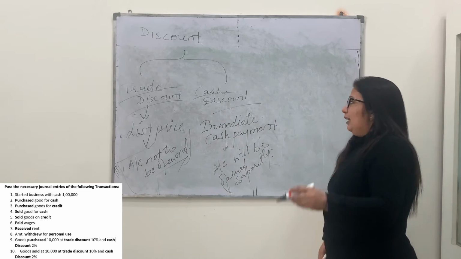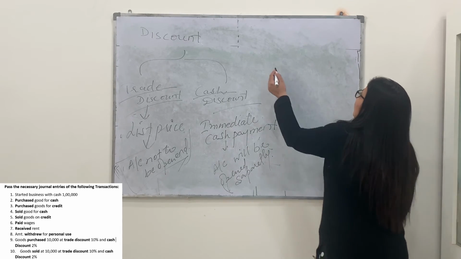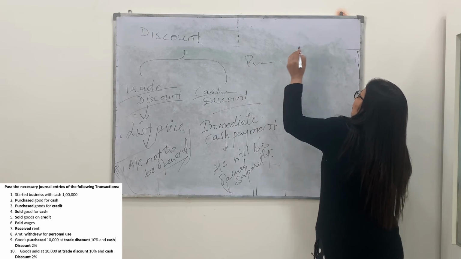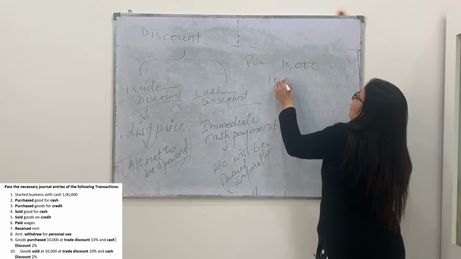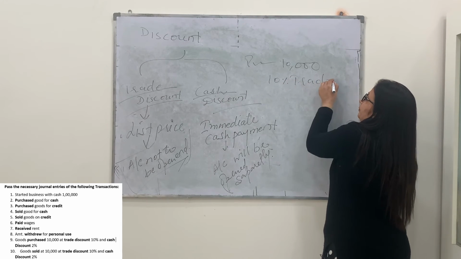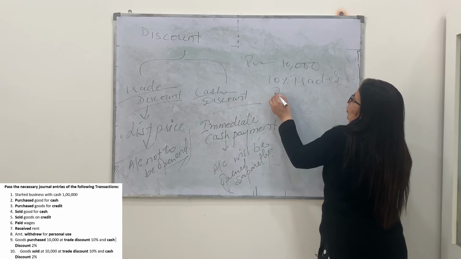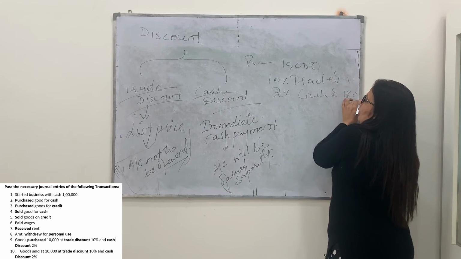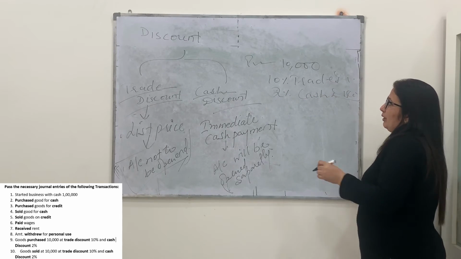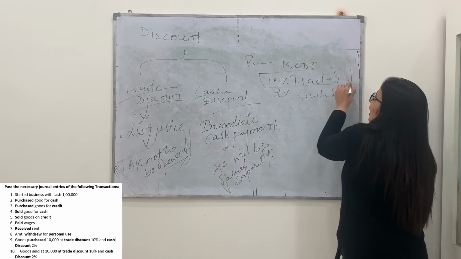See how? Let's have an example. Purchase goods of rupees 10,000 at 10% trade discount, 2% cash discount. First of all, I just want to make you learn the basic concept of trade discount and cash discount.